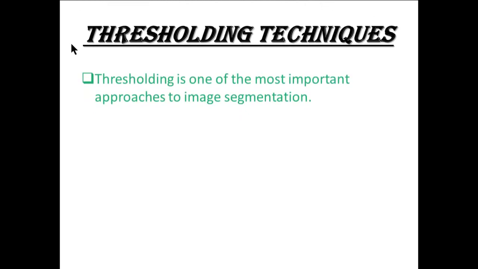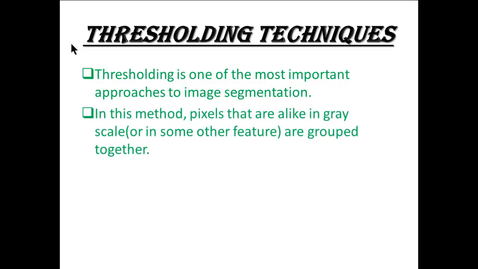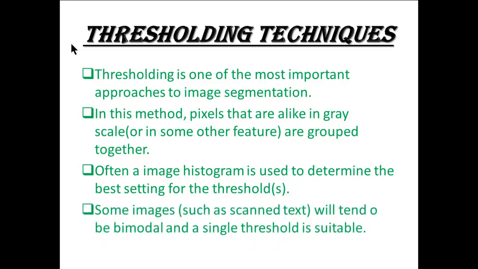Thresholding techniques. Thresholding is one of the most important approaches to image segmentation. In this method, pixels that are alike in grayscale or in some other feature are grouped together. Often an image histogram is used to determine the best setting for the threshold. Some images, such as scanned text, will tend to be bimodal, and a single threshold is suitable.